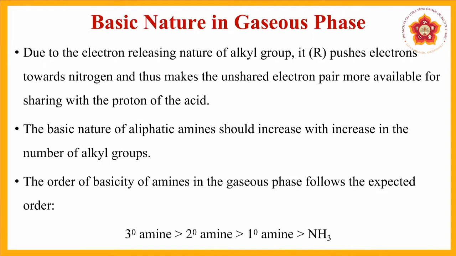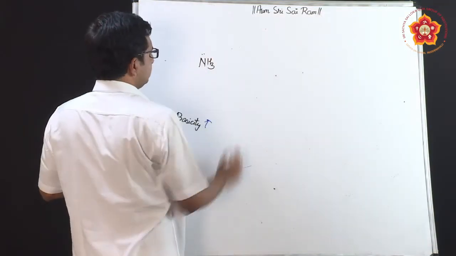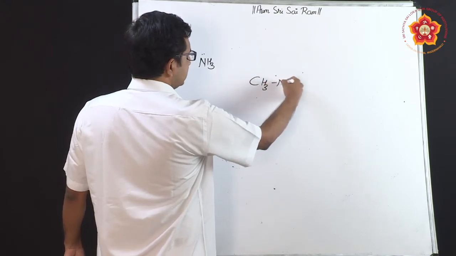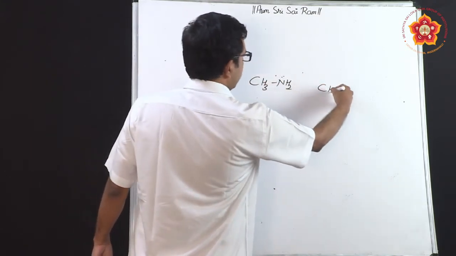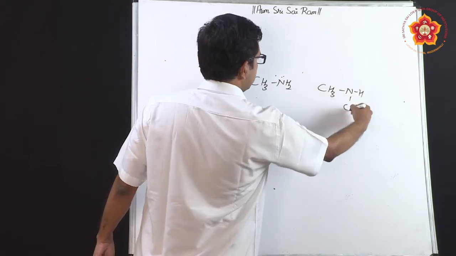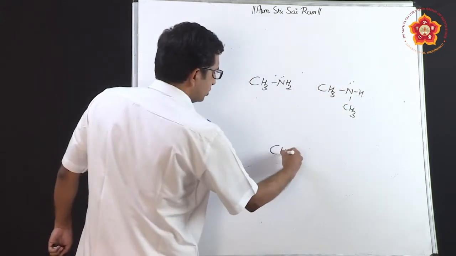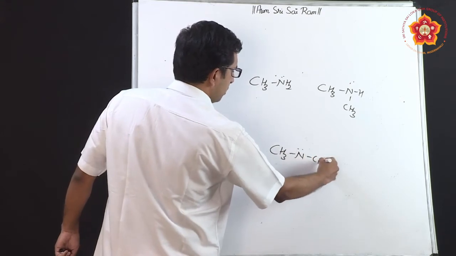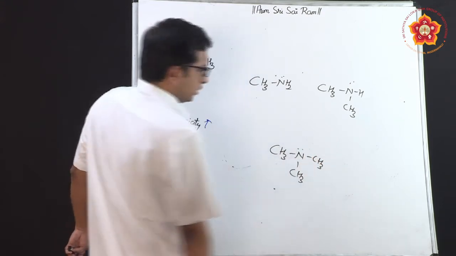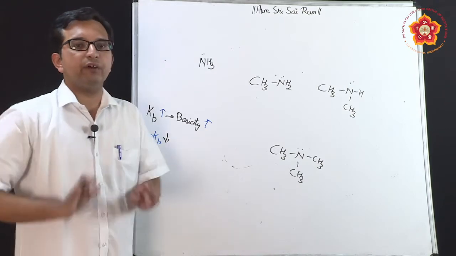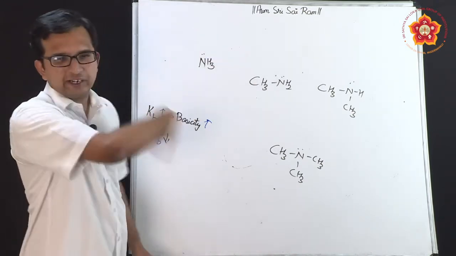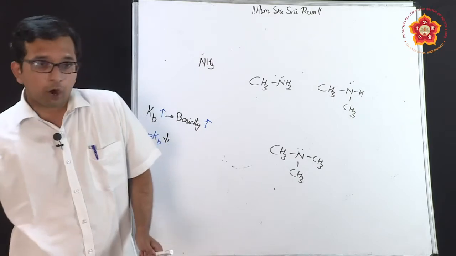For example, I can take ammonia, and I can have a primary amine as well as secondary and tertiary amine. For a comparative study, let me take ammonia, then a primary amine CH3NH2, a secondary amine CH3NHCH3, and let me also take a tertiary amine, (CH3)3N. These are simple amine compounds I have taken. Now, the task here is to identify which is more basic among these four compounds that I have written. How am I going to determine that?